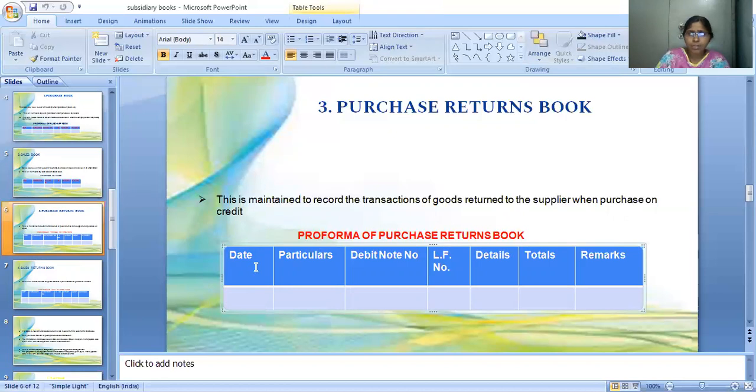It consists of date, particulars, debit note number, ledger folio number, details, that is, the detailed reason for returning your goods, next the total amount which you are returning, and remarks if any. So this is the pro forma for purchase returns book.